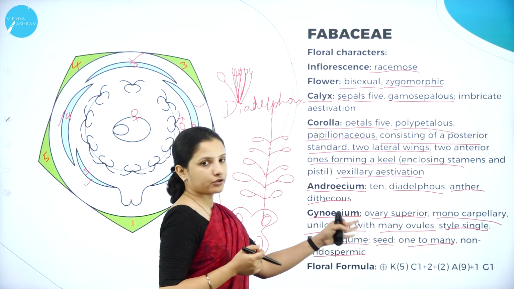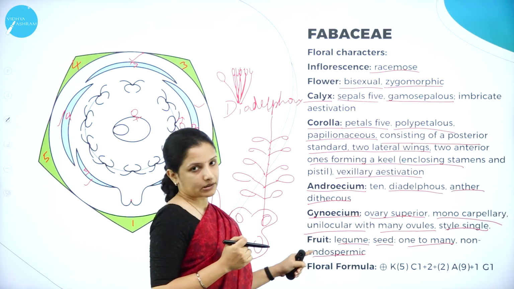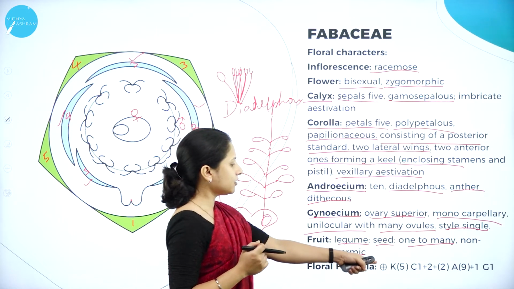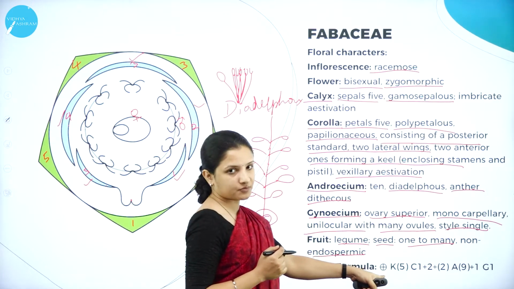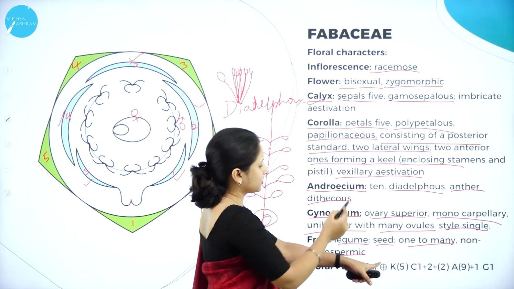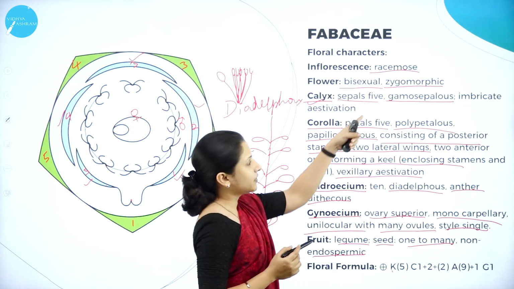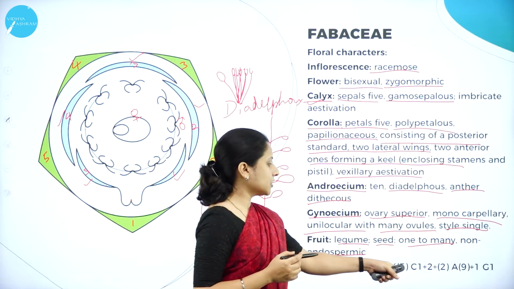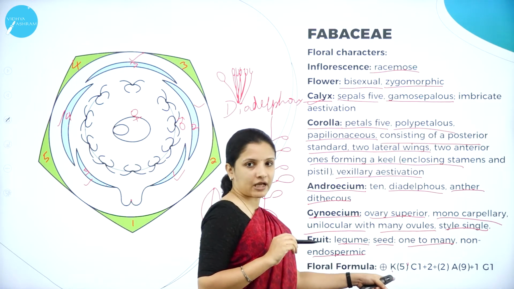So now moving on to the floral formula based on the floral diagram and the characteristics. So here I told you they are zygomorphic. So it is represented by this particular symbol. So next we are talking about the calyx. Calyx represents K. K for calyx, and sepals are 5. So I have written 5, and they are gamosepalous. So they are fused. That is why brackets have been put.